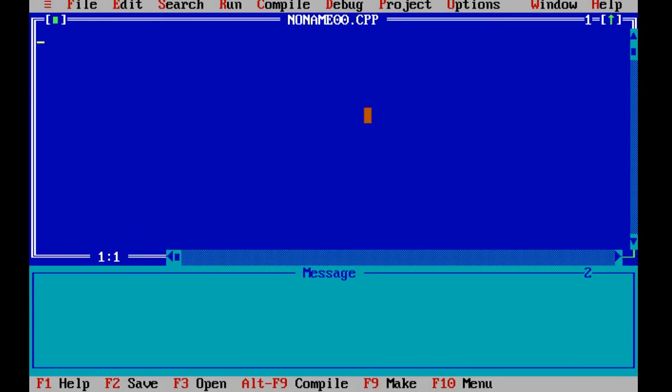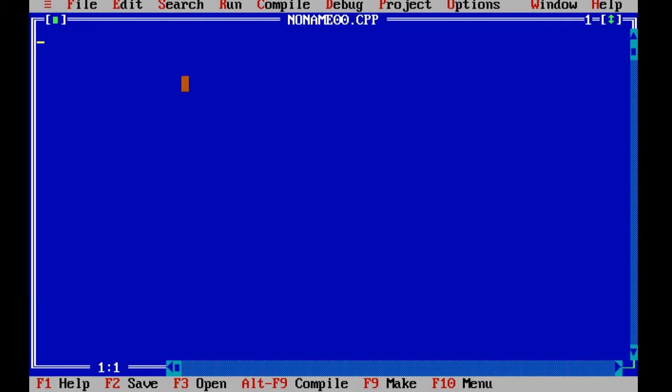I will take a new page. Every coding will start with my header file. So use your header files, that is iostream.h and #include conio.h. There are n number of header files according to your requirement. According to your coding you can use iostream.h, conio.h, math.h.